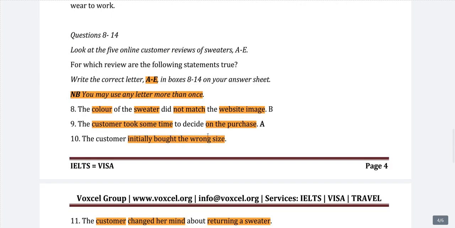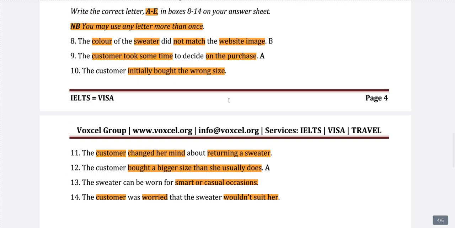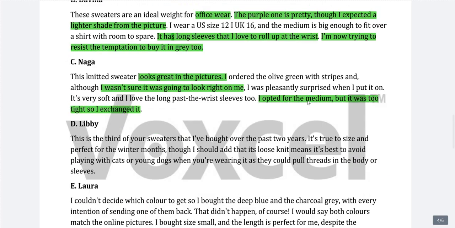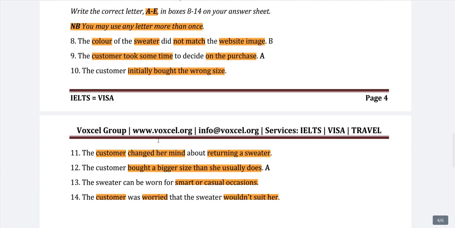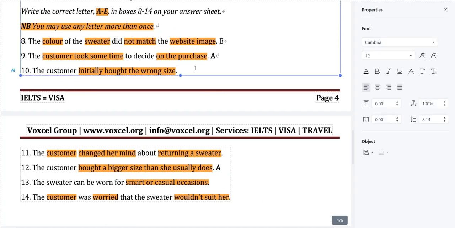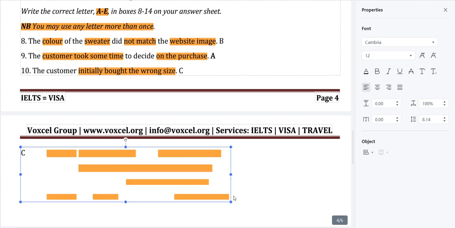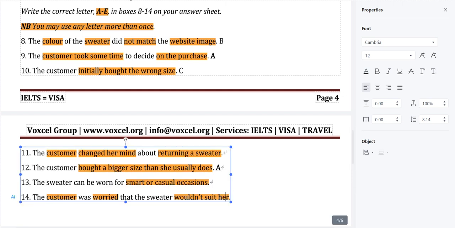So let's see the color. The customer initially bought the wrong size. Yes, because she bought this particular size, but it was too tight, so he exchanged that particular piece. The customer changed her mind about returning the sweater. No, she didn't change her mind. She returned that sweater. The sweater can be worn. This is no. The customer was worried the sweater wouldn't suit her. Yes, it was her worry whether it will suit her or not. Okay, so the answer to this will be C.